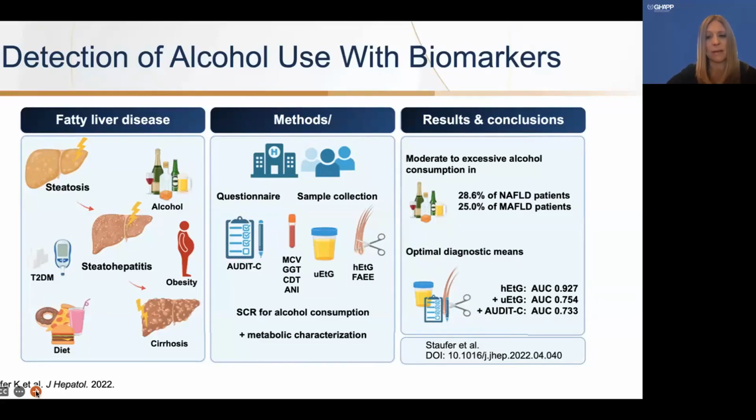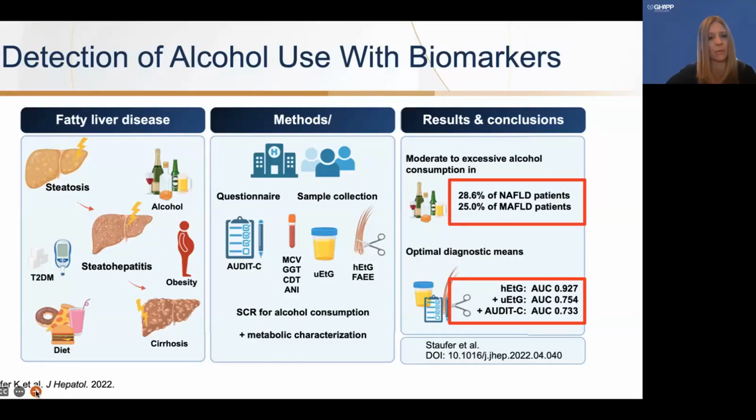So putting this together, they found that moderate to excessive alcohol consumption occurred in about 29% of patients with NAFLD or 25% in MASLD. So the point being, patients who may be previously identified as having just metabolic risk factors, in fact, did have risk for liver injury related to alcohol use. So it's important that we attempt to identify this in our patients. The other important thing here to note is that the different biomarkers were relatively similar to the questionnaire in terms of predicting alcohol consumption.